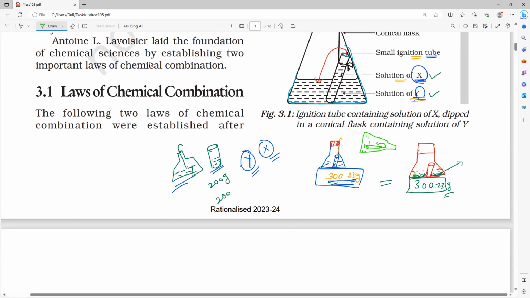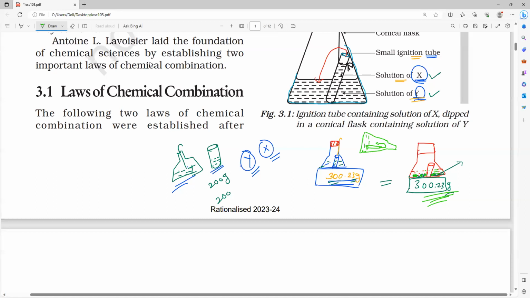You will get some insoluble substance here along with some solution. After the reaction is completed, you measure the mass again, including the mass of the flask and test tube, and you will get the same value. So both masses remain constant. Am I right or wrong, everybody? That is what you have to remember.